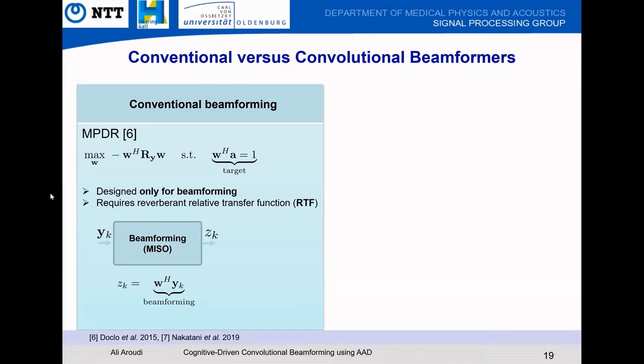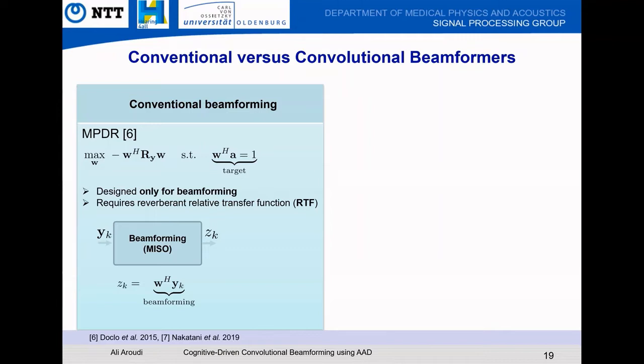As it's shown here, it takes a stacked vector of all microphone signals as input, and then the beamformer output is generated by linearly filtering and summing the microphone signals using the beamformer coefficients, or W. Here we have the beamformer optimization problem, where Ry is the covariance matrix of the current frame of the microphone signals, and this term ensures the target speaker is preserved. And A here is the reverberant relative transfer function, or RTF, vector, which relates the acoustic transfer functions between the target speaker and one of the hearing aid microphones. The RTF needs to be estimated, which is actually not a trivial task in practice.